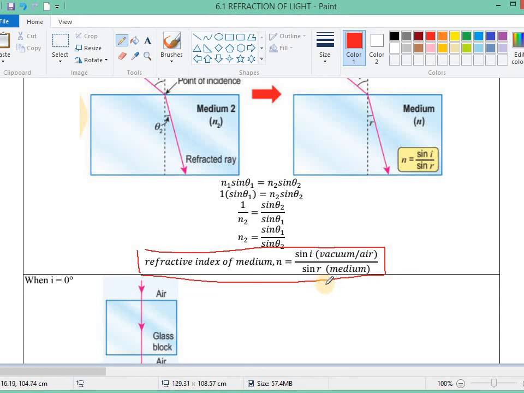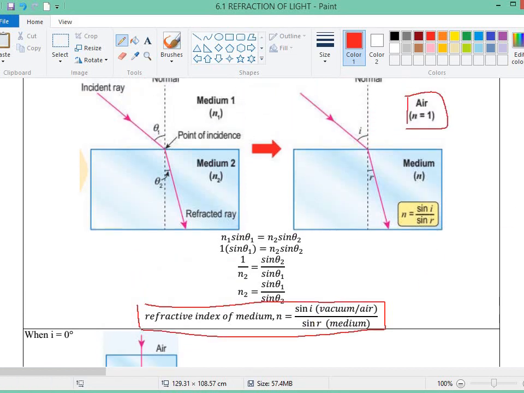It cannot be the angle in vacuum or air. I must be the angle in the vacuum or air. R, the refracted angle, must be the angle inside the medium. Get the idea? Why do we stress it like that?